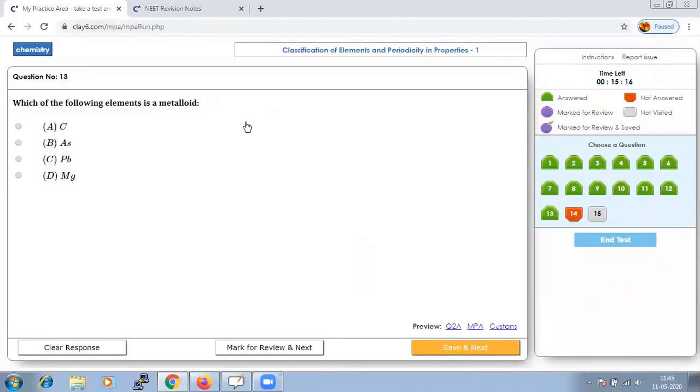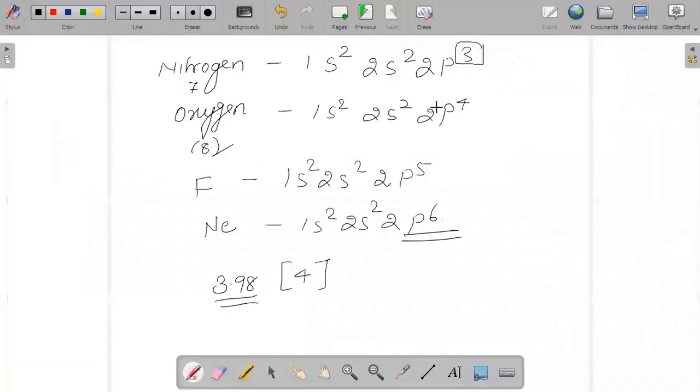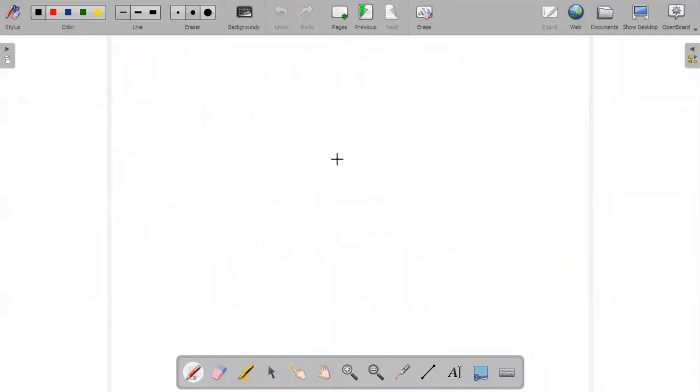Which of the following elements is a metalloid? How do you find out from the given options which is a metalloid? Always remember, when you write an electronic configuration, to say whether it is a metalloid, a metal or a non-metal: for a metal, the outermost shell should have 1, 2 or 3 electrons, and then you can say it is a metal.